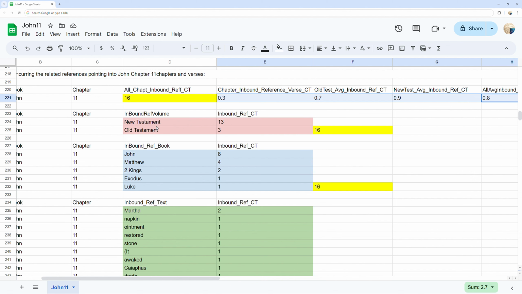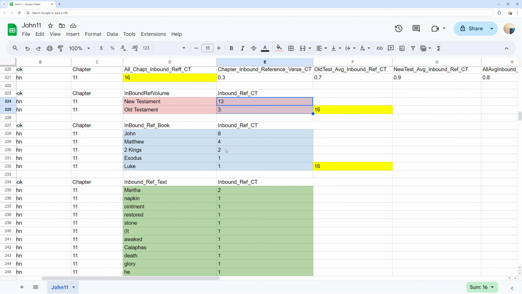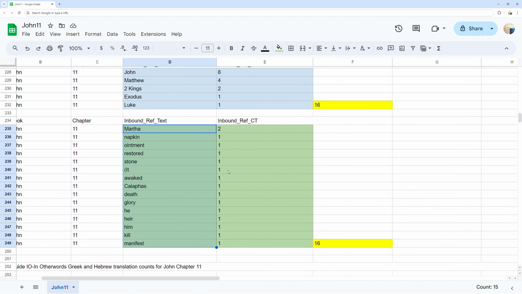In red, you can see the inbound references by origin source of either Old Testament or New Testament ordered by counts. In blue, you can see the 5 inbound references into John chapter 11 verse references by origin Bible books John through Luke ordered by counts. In green, you can see the 15 words that incur the related inbound reference counts into John chapter 11 from other Bible verses ordered by the count used.